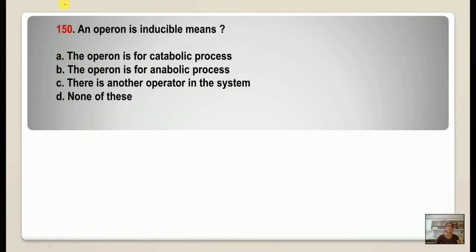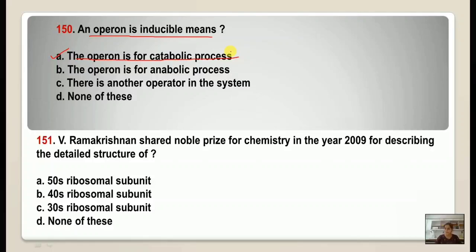Then an operon is inducible means, so what do we mean by inducible operon? That is, the operon is for catabolic process. Then 151, V. Ramakrishnan shared Nobel Prize for Chemistry in the year 2009 for describing the detailed structure of the 30S ribosomal subunit.